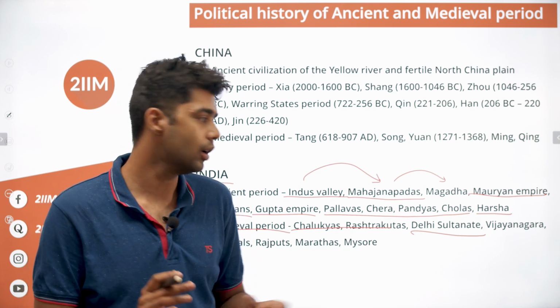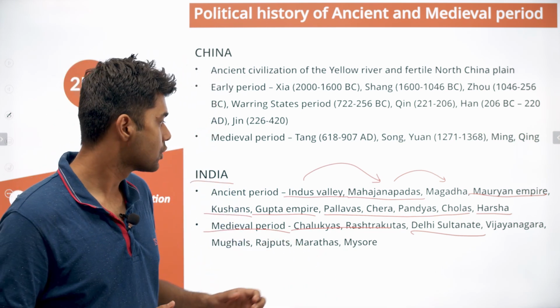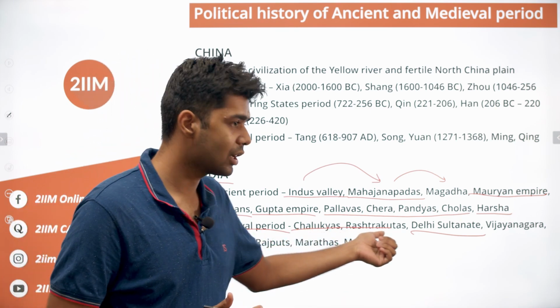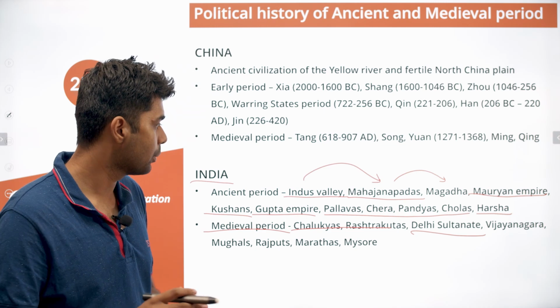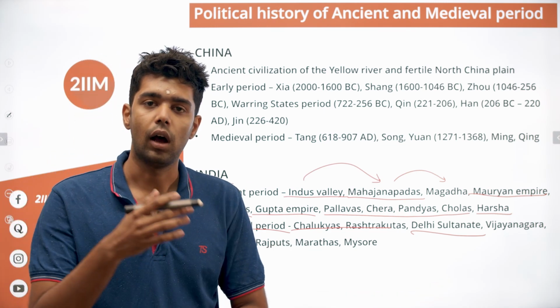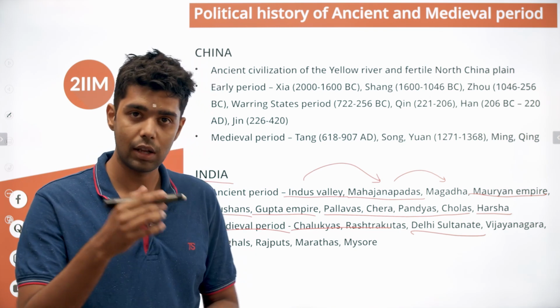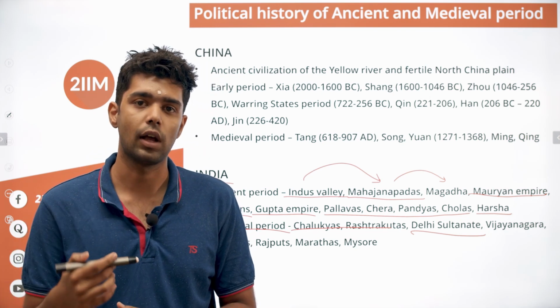Mamluks are a group of people of Turkish, Arabian and Persian origin. The person who established the Delhi Sultanate was actually a slave of one of the Muslim empires in the other part of the world. So Delhi Sultanate was established, and you also had multiple dynasties within the Delhi Sultanate. You initially had the Mamluks, then you had the Tughlaqs, and then the Lodhis.